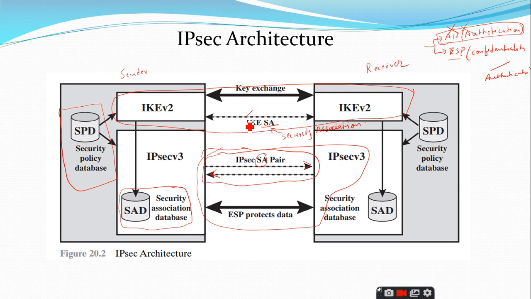And IKE is the Internet Key Exchange protocol. It also should have a security association which is common for both the sender and the receiver, vice versa. They can use a common line. And IPsec v3 means IP security version 3. This is where we are going to implement this ESP. And regarding this SAD and SPD, this is our point of interest for today's session.